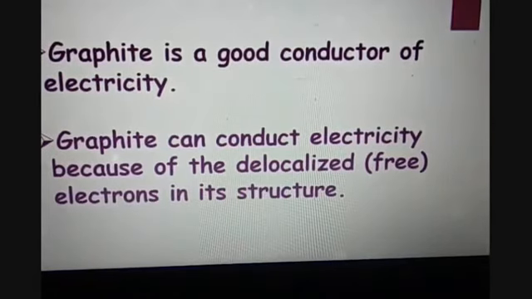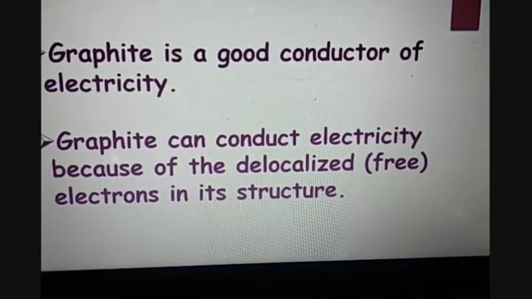The second question which is asked is, why is graphite a good conductor of electricity? In the structural diagram of graphite, we have seen that graphite has one carbon valency which is not fulfilled. So here we have one electron which is free and which can move throughout the structure. Because of it, graphite can conduct electricity,